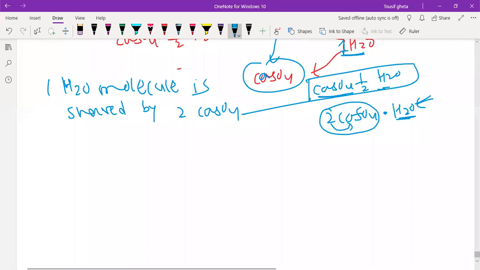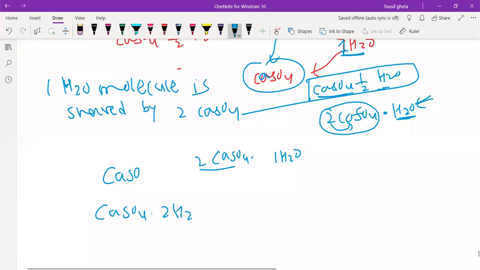How to prepare POP? Many molecules of calcium sulfate will be there, but two molecules will share one water molecule. Like that, if you take calcium sulfate, many calcium sulfate molecules will be there. So how to prepare this? CaSO4.2H2O, if you take gypsum and heat it to 373 Kelvin, you will get CaSO4.½H2O.